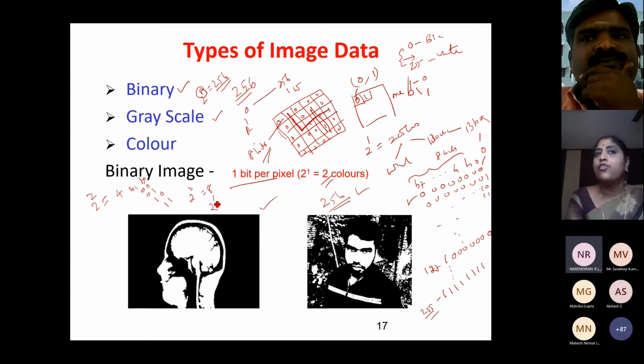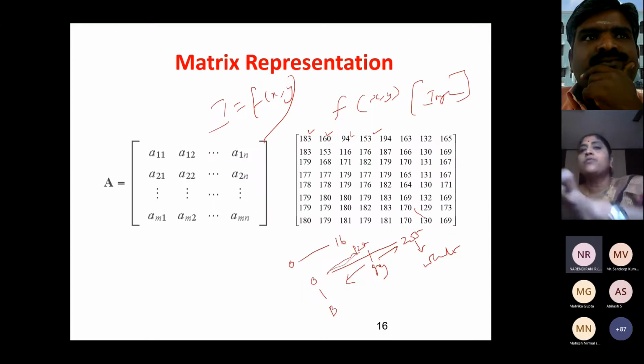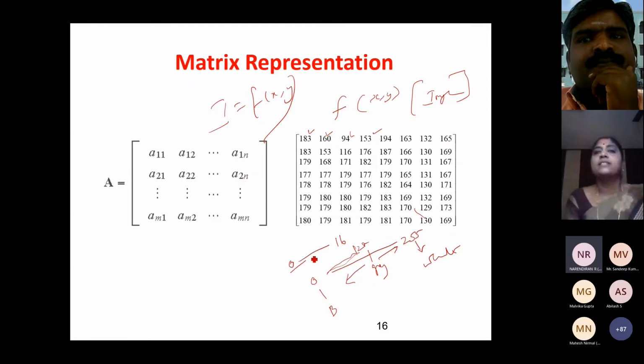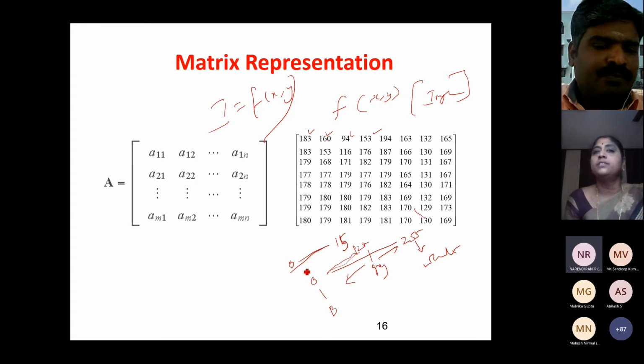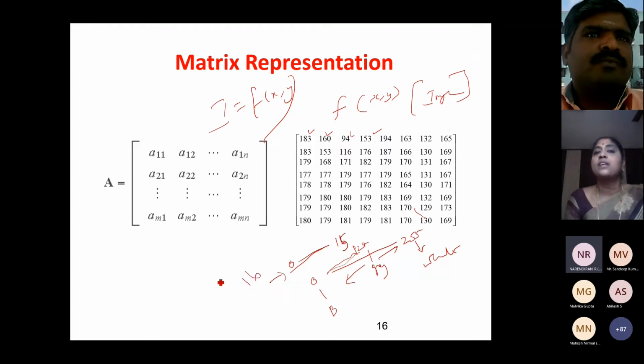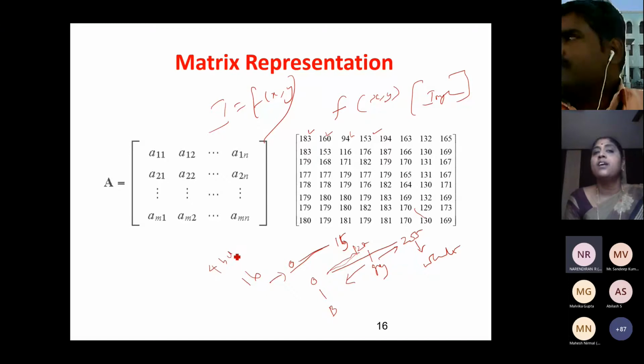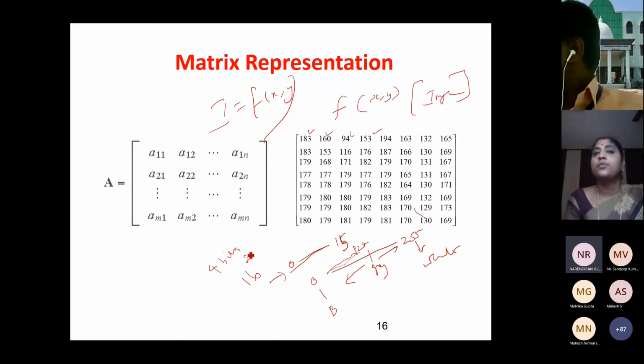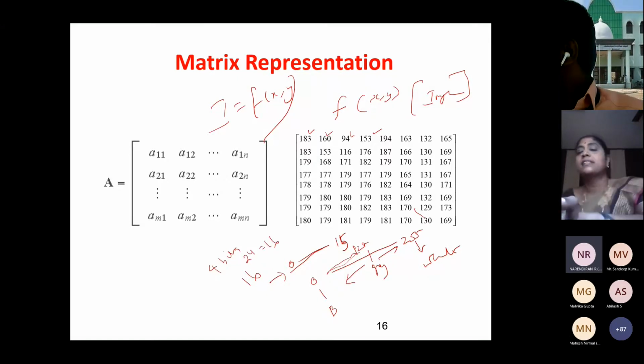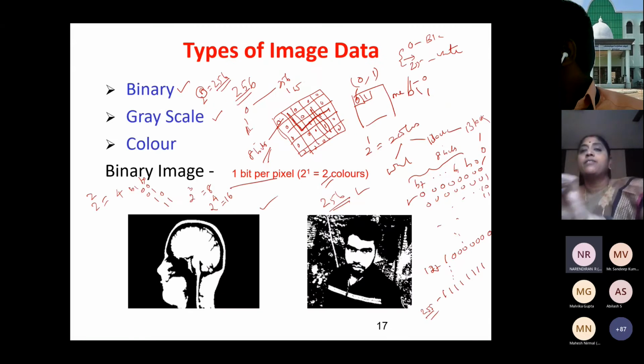Suppose I use 4 bits per pixel, 2 power 4 is equal to 16, so I'll have 16 different gray level combinations, 0 to 15, as we saw in the previous case.